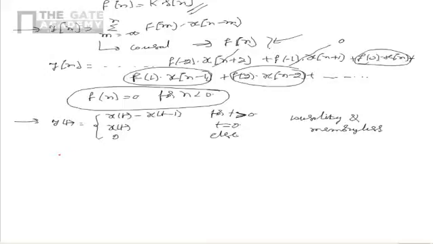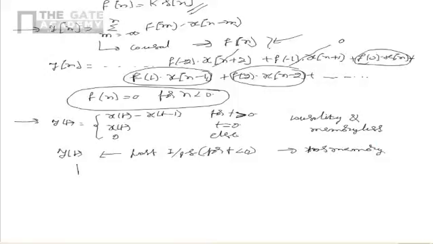We see that for the given system, the output y of t at any instant depends on past inputs for t less than 0. So from this we see that the given system has memory. Also we see that the output at any instant depends on past and present inputs only.